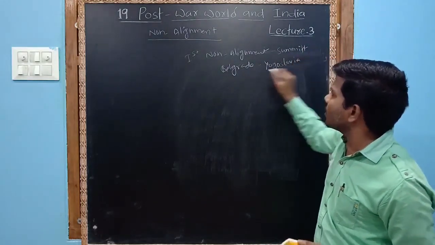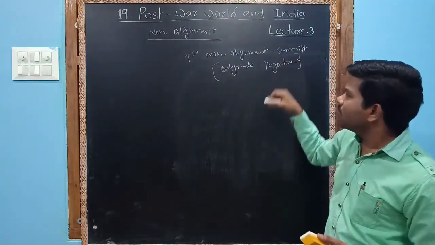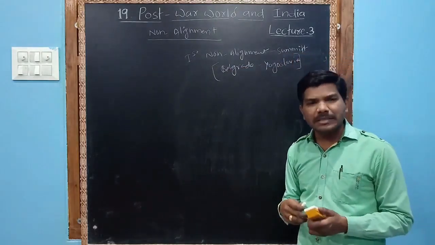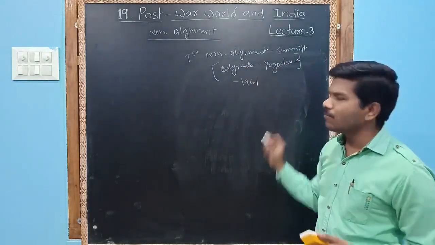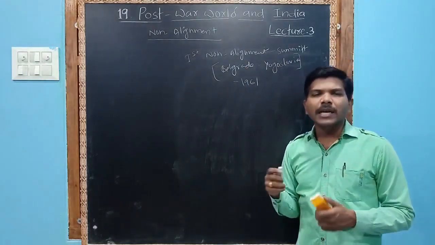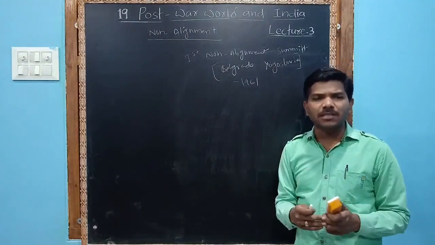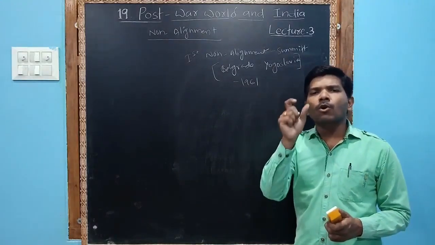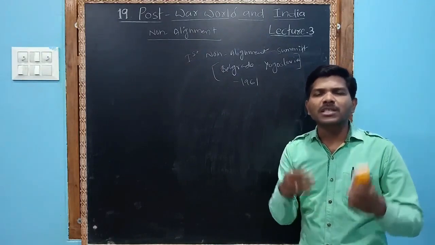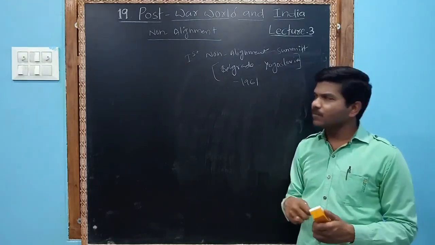Belgrade is located in Yugoslavia. Belgrade is the capital city of Yugoslavia. It was held in 1961. Very important, 1961 it was held. Its summit paid very much attention towards the Cold War situation. They wanted to discuss the Cold War concerns.